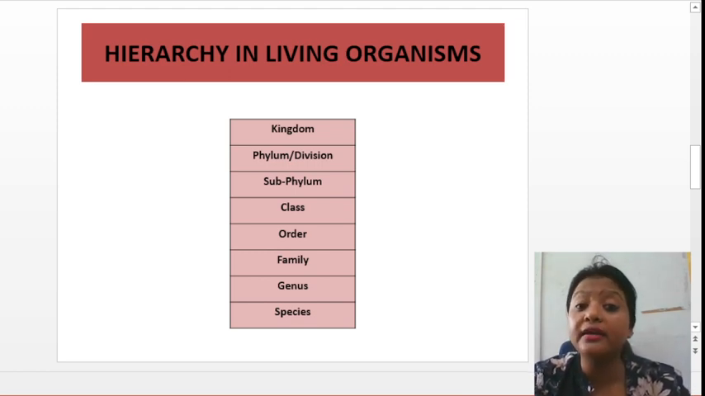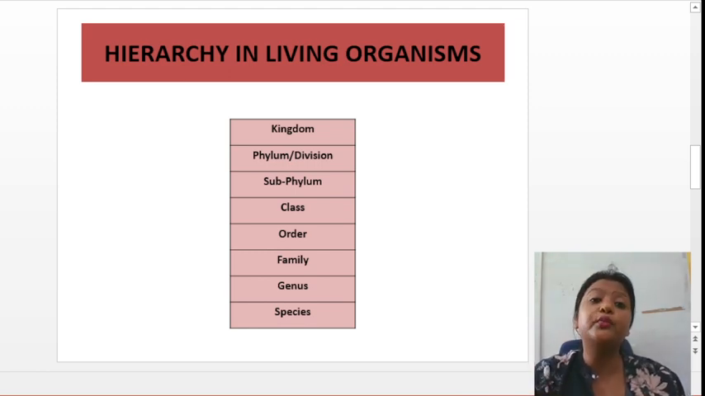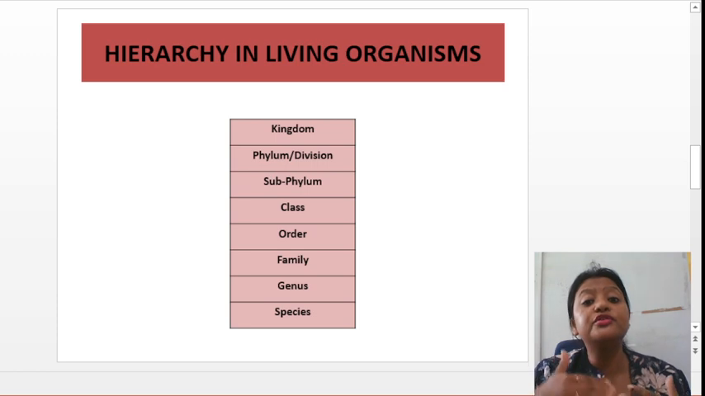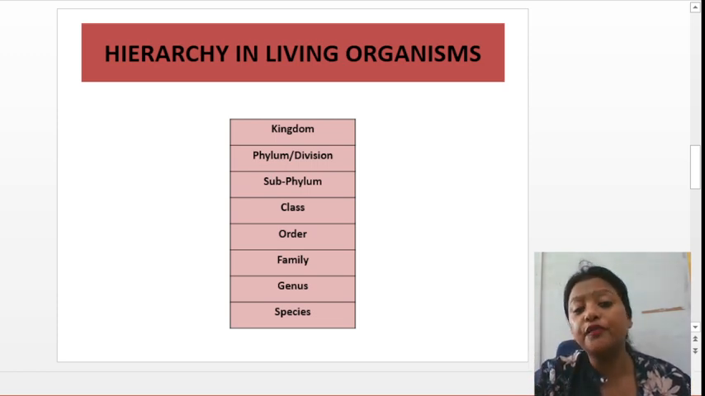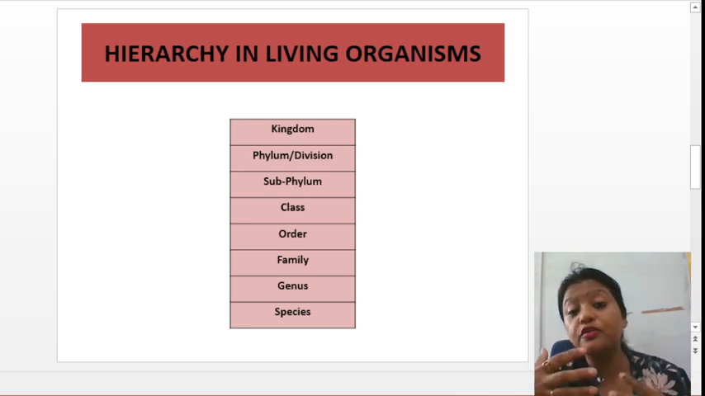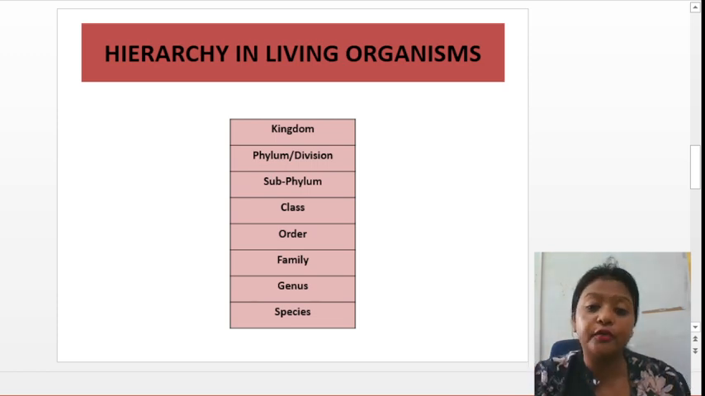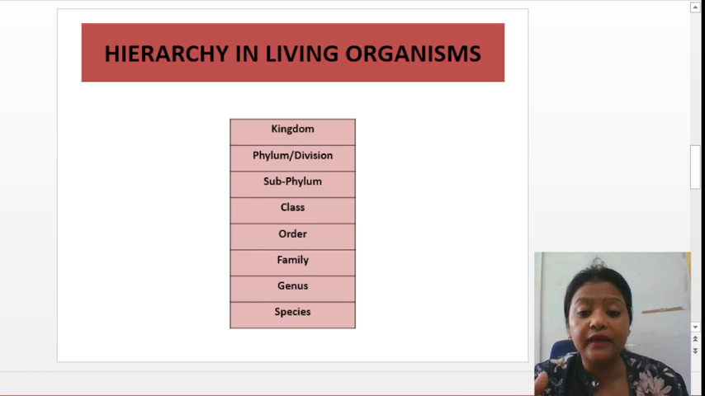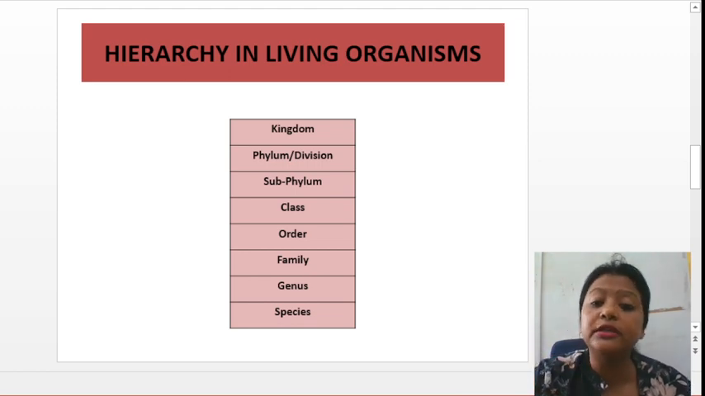Now, let's come to hierarchy in living organisms. I've already told you hierarchy is a system, the order in which you place different organisms in different groups. First out here you can see kingdom. Basically out here I've given you eight, but we say that there are seven divisions. Why out here is it eight? Because you can see subphylum has been included here.